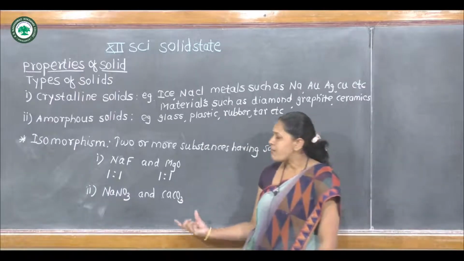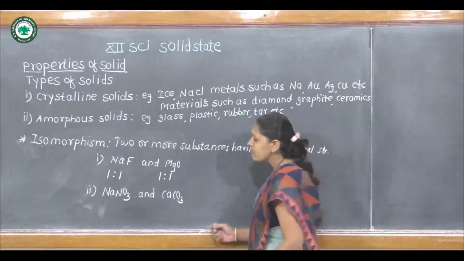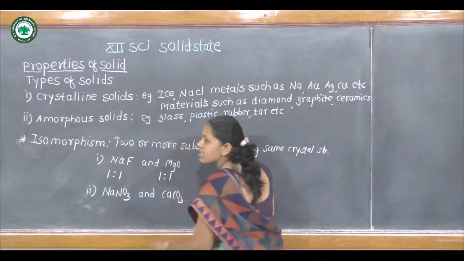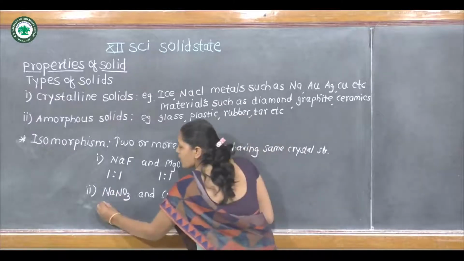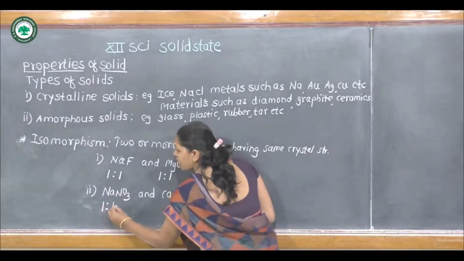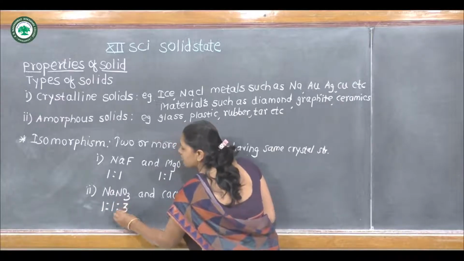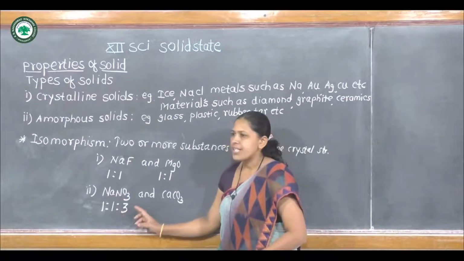These two chemical compounds are also isomorphous in nature because they have the same atomic ratio. In case of sodium nitrate, number of sodium atom 1, number of nitrogen 1, number of oxygen 3. Therefore, atomic ratio is 1:1:3.